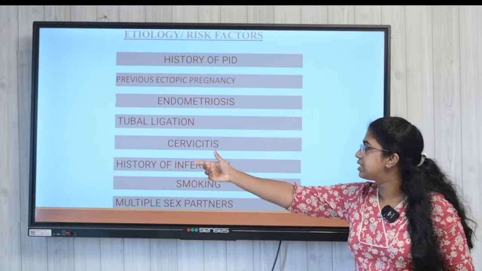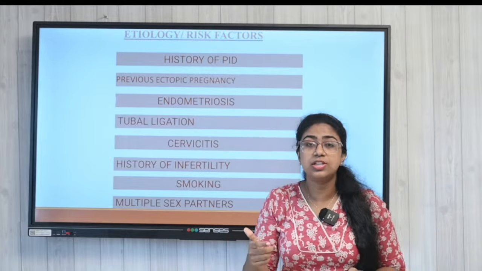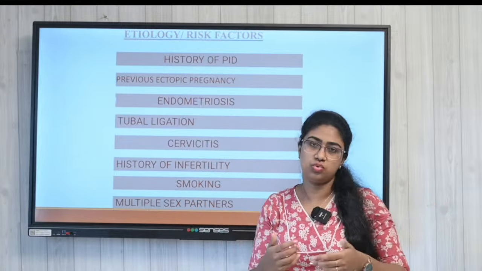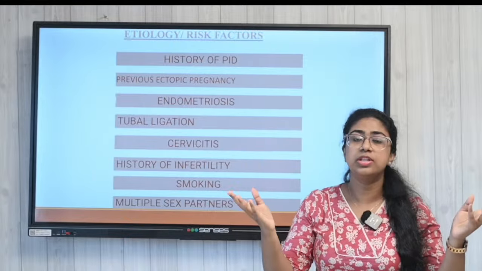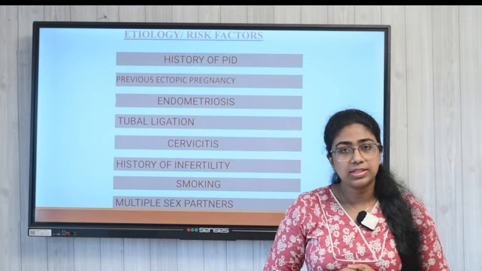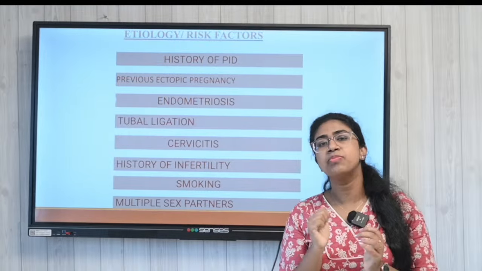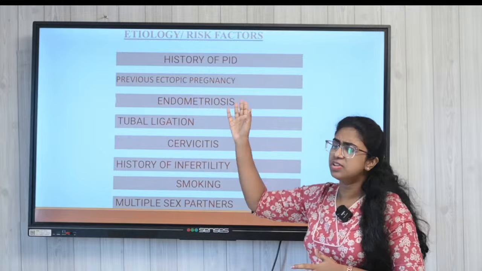Then there is cervicitis and endometriosis. Endometriosis is a condition where there is a retrograde flow of the menstrual blood. So when the blood goes in a retrograde fashion, that can also create adhesions in the tubes as well. And you can see any case of previous ectopic pregnancy.